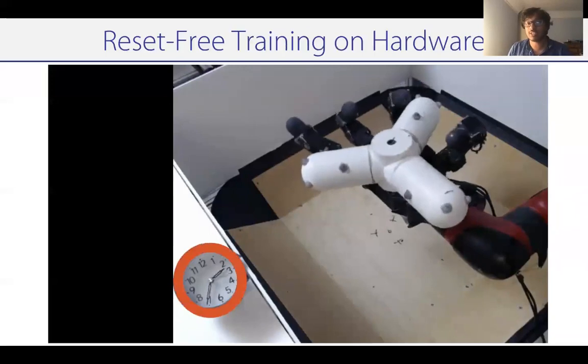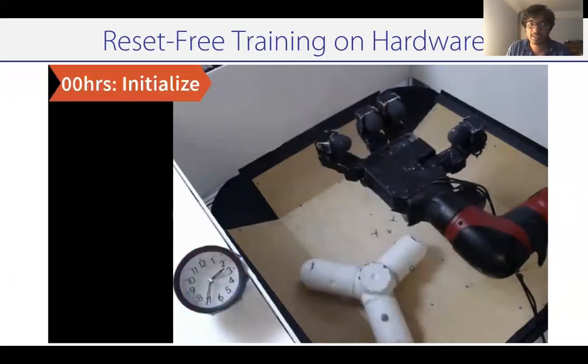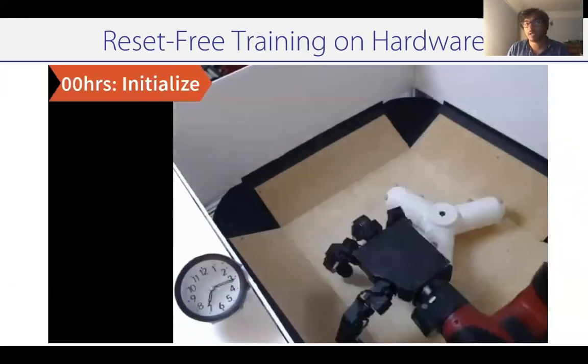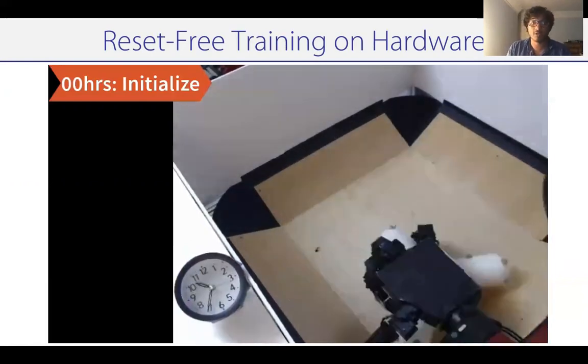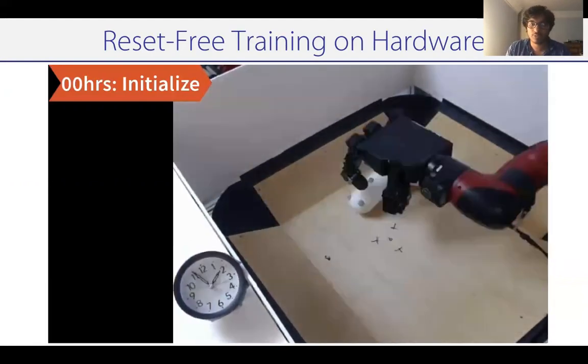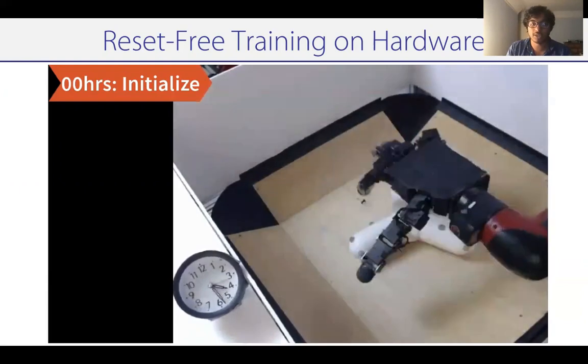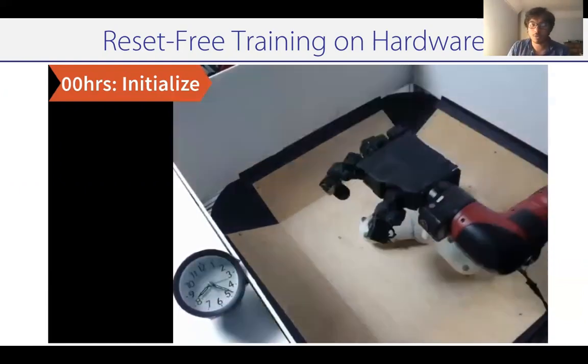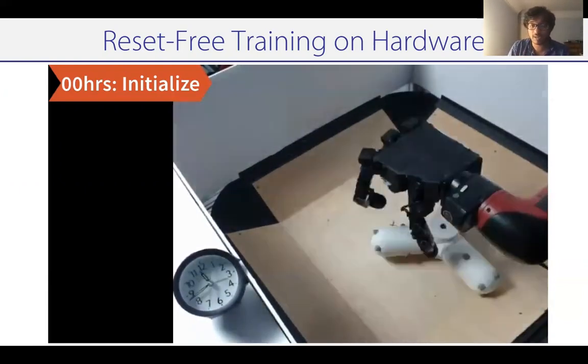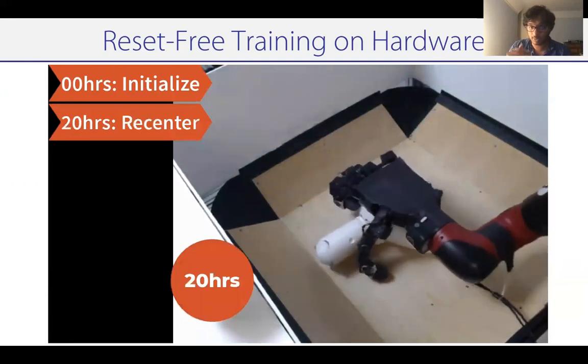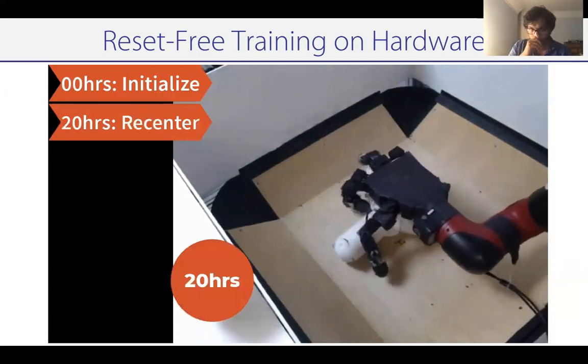Right, so let's see how this actually looks empirically. We can see that initially the object's in the palm, but it quickly falls out of the palm and onto the arena. We start by trying to learn how to recenter the object. We spend a long period of time autonomously interacting with the environment, trying to reset the object to a certain position in the middle of the arena.